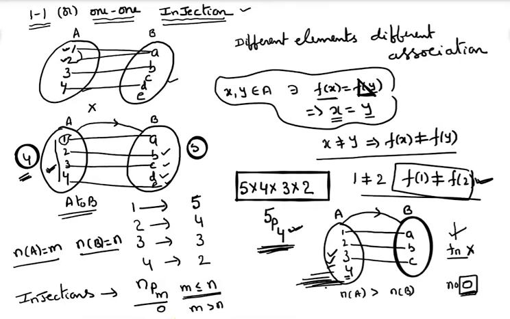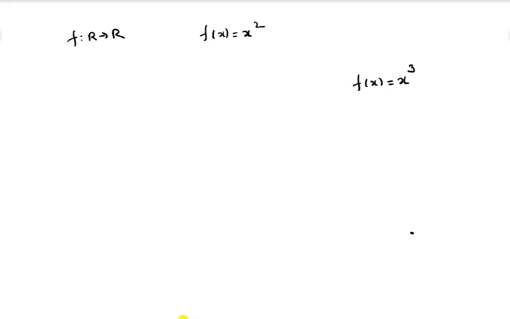At the same time you can observe f from R to R defined by f of x is equal to x square. f is a function from real numbers to real numbers defined by f of x is equal to x square, is not a one-one function.